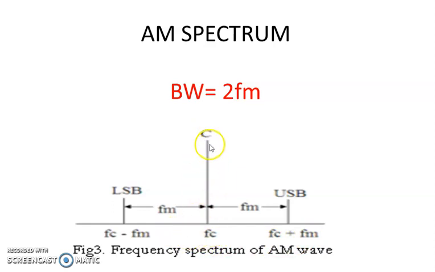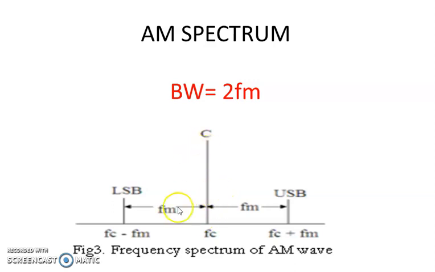The first component is known as the carrier component, so its amplitude is Ec. The amplitude will be greater for the carrier component, that is Ec. The sideband amplitude is mEc by 2, which will be very small since m is very small. So the lower sideband and upper sideband amplitudes will be lower than the amplitude of the carrier component. This is the frequency spectrum of the AM wave.